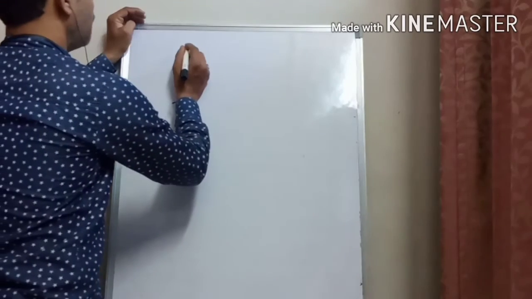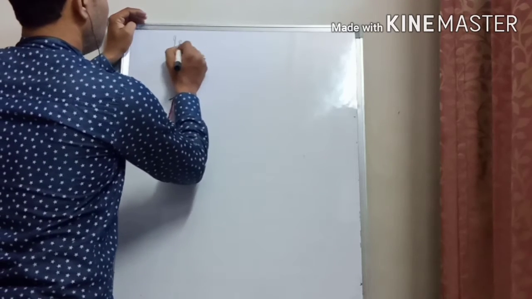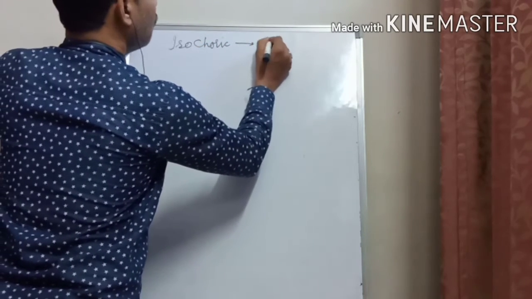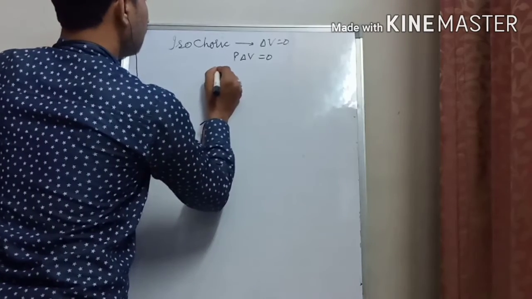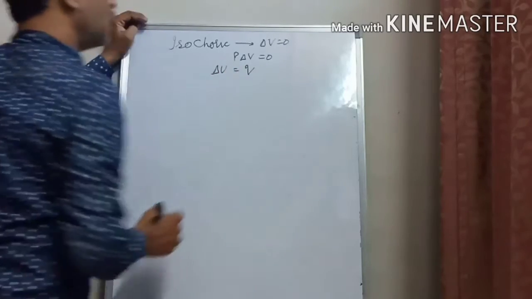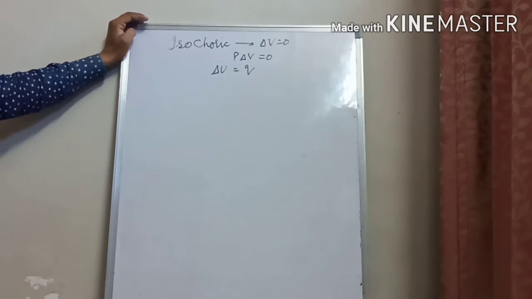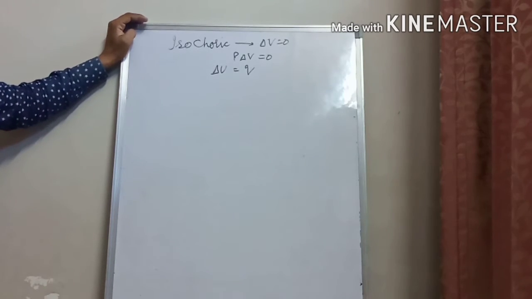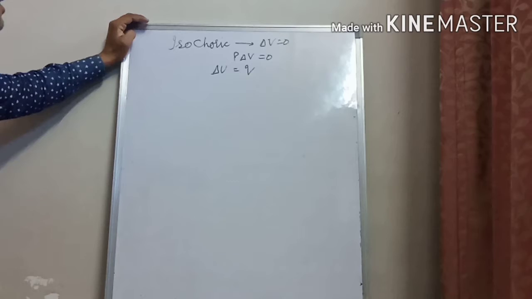Now we are going to study the thermodynamic first law in the case of an isochoric system. In an isochoric system, delta V will be 0 and P delta V will be 0, and in this case delta U will be equal to Q. That means the amount of heat supplied to the system will be utilized in increasing the internal energy of the system.